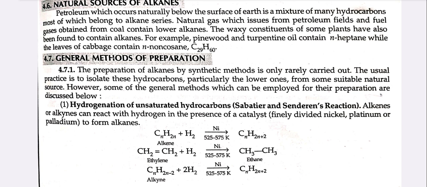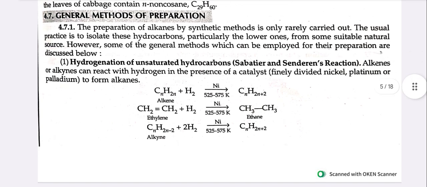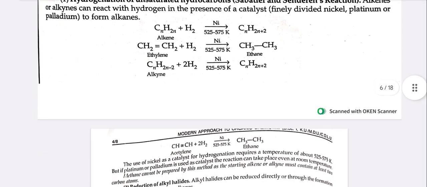General method of preparation. The preparation of alkanes by synthetic methods is only rarely carried out. The usual practice is to isolate these hydrocarbons, particularly the lower ones, from some suitable natural sources. However, some of the general methods which can be employed for their preparation are discussed as follows. First is the hydrogenation of unsaturated hydrocarbons, the Sabatier and Senderens reaction. Alkenes or alkynes can react with hydrogen in the presence of a catalyst, finely divided nickel, platinum, or palladium, to form alkanes.